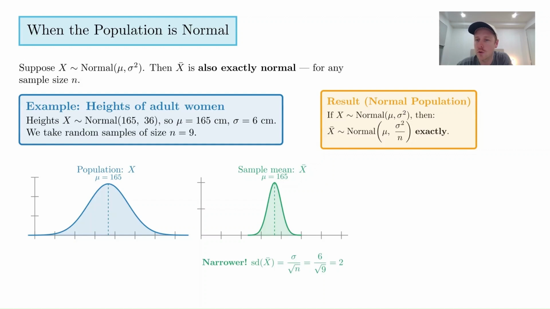But essentially, this is what our takeaway information is. We divide the variation by the size of the sample that we took. Okay, so that's when our population is normal. So maybe that's what we expect.